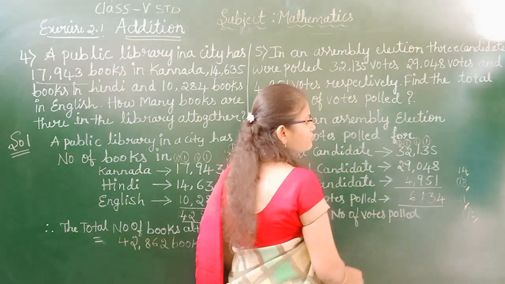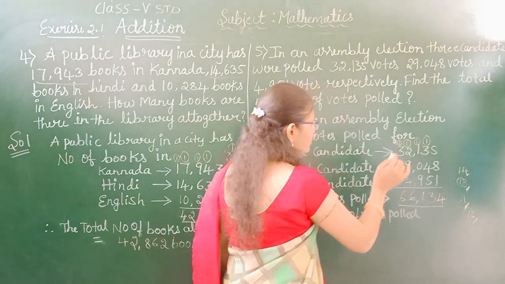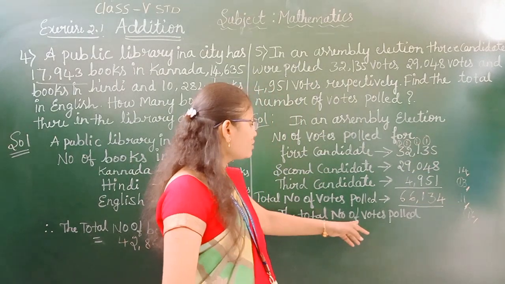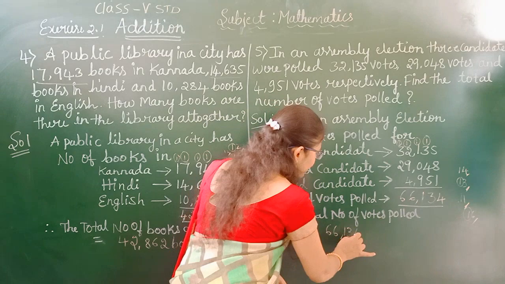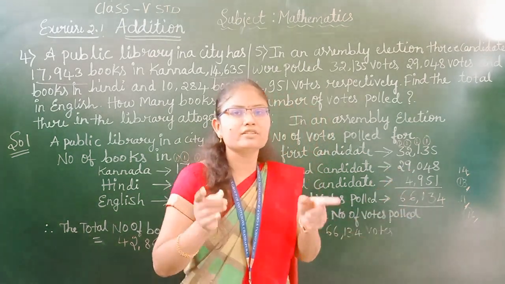So 3 plus 1, 4. 4 plus 2, 6. Therefore 66,134 votes are polled. Therefore the total number of votes polled is 66,134 votes.